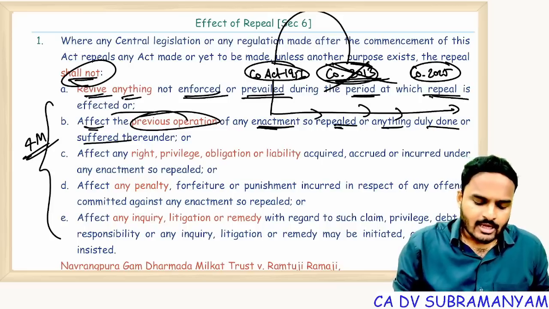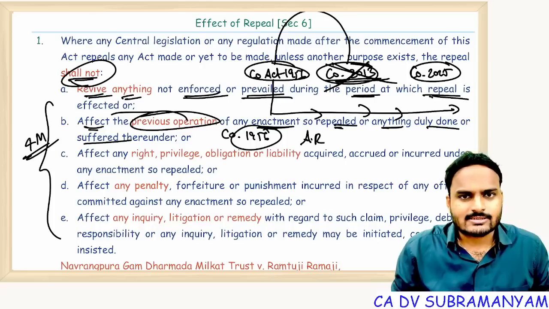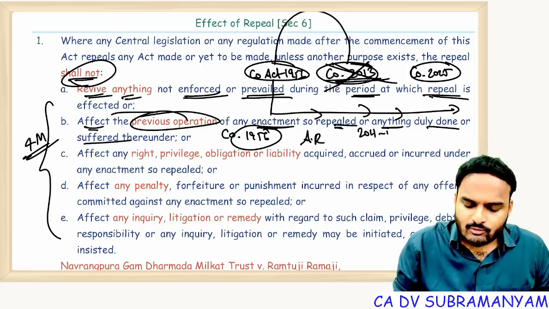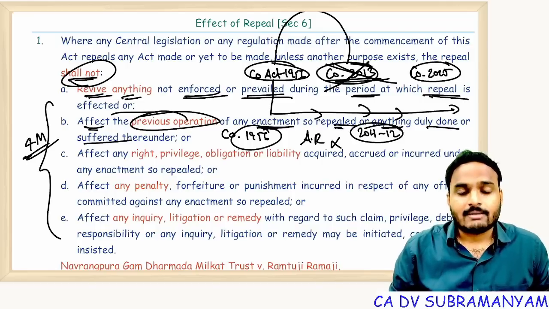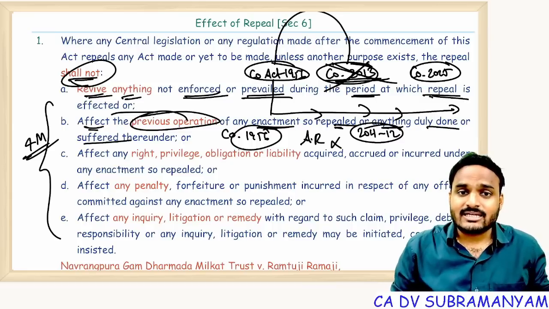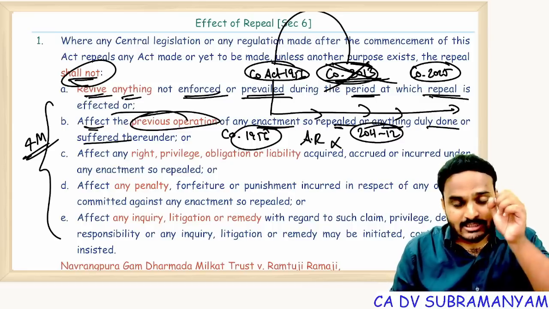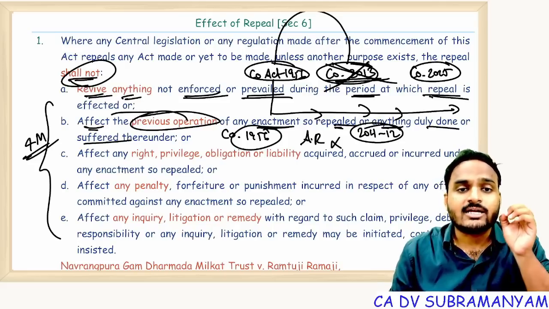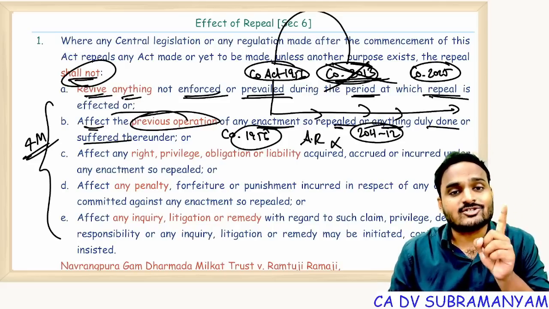For example, under the Companies Act 1956 also, companies were required to file annual returns. For example, for 2011-12, companies didn't file the annual return. Meanwhile, the Companies Act 1956 got repealed. That doesn't mean the company is exempted from filing annual returns for 11-12. The company is still liable to file the annual return for financial year 11-12. It shall not affect the previous operation of provisions.